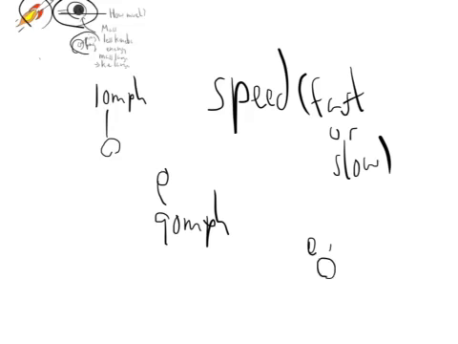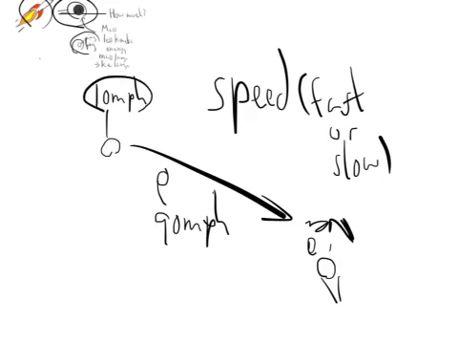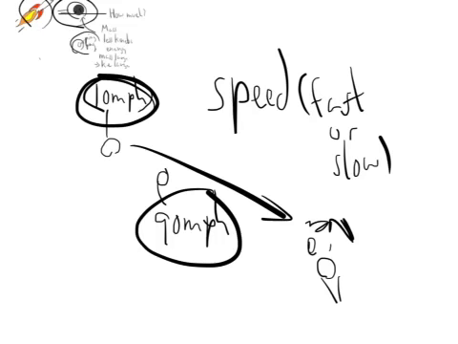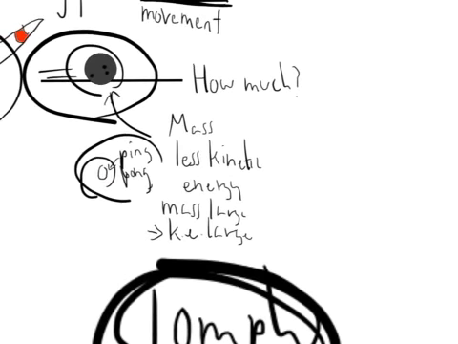Here's you going, oh my gosh, no! Now, would you rather get hit by the one going 10 miles per hour or the one going 90 miles per hour? Well, most of us are going to say 10 miles per hour because we know intuitively that that's going to hurt less. It has less kinetic energy. Right, so there's two things: speed and mass. Both of them affect how much kinetic energy you have.